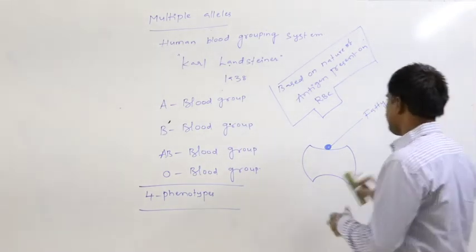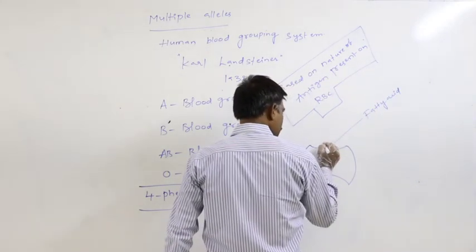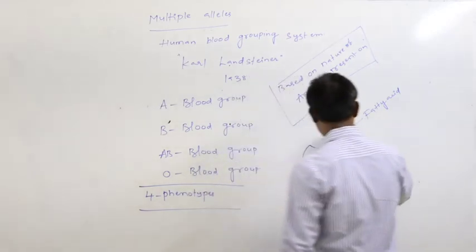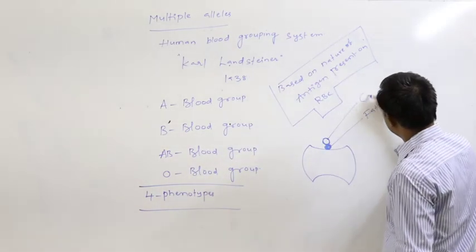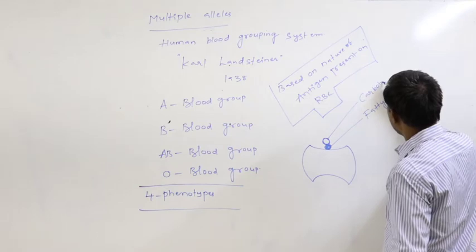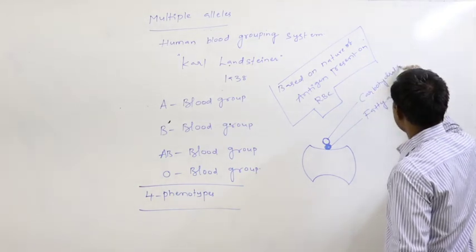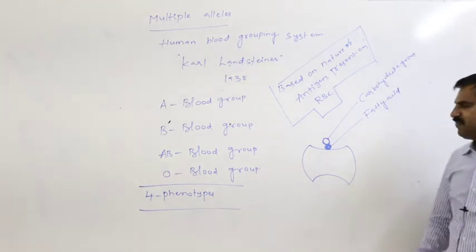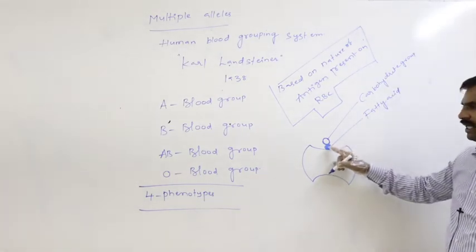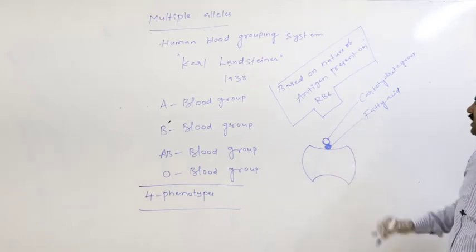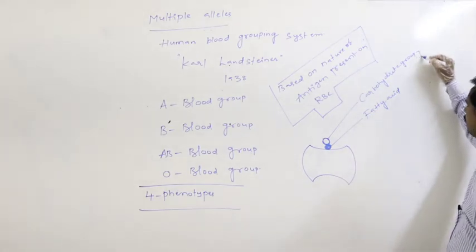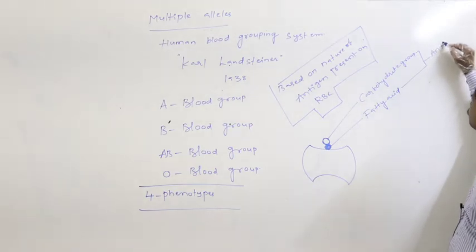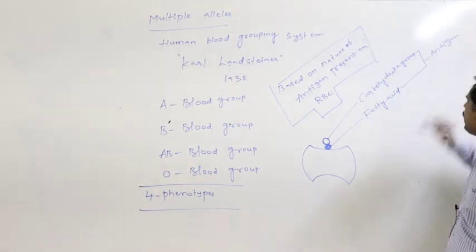Again, to that fatty acid, a specific carbohydrate group is attached. If this specific carbohydrate group is connected to, combines with the fatty acid, then that leads to formation of an antigen. That is said to be the antigen.